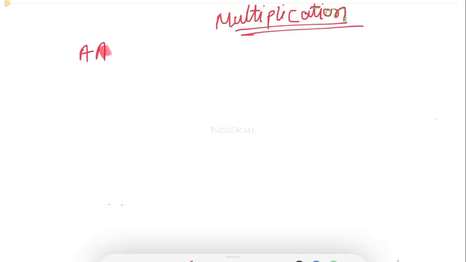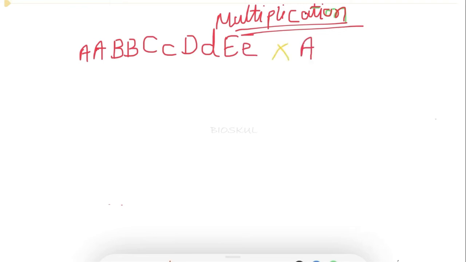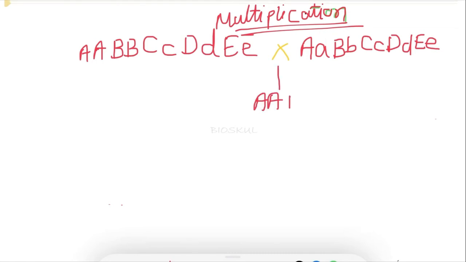Let's see some more examples. If we cross capital A, capital A, capital B, capital B, capital C, small c, capital D, small d, capital E, small e, with capital A, small a, capital B, small b, capital C, small c, capital D, small d, capital E, small e, then what is the probability of capital A, capital B, small b, small c, small d, capital E and capital E?